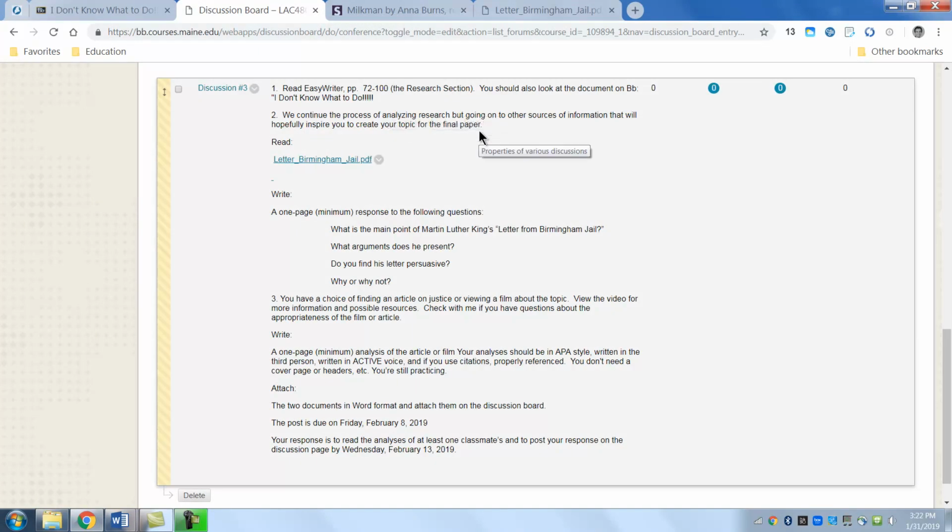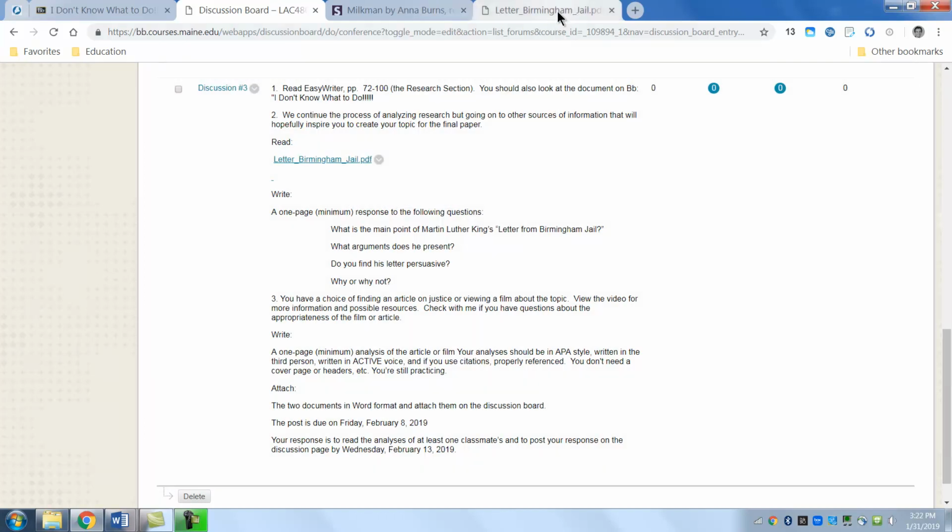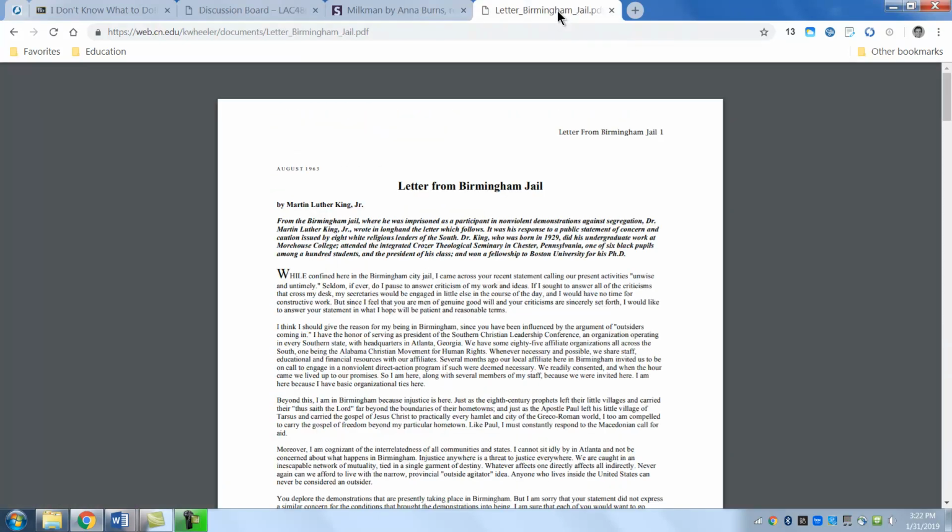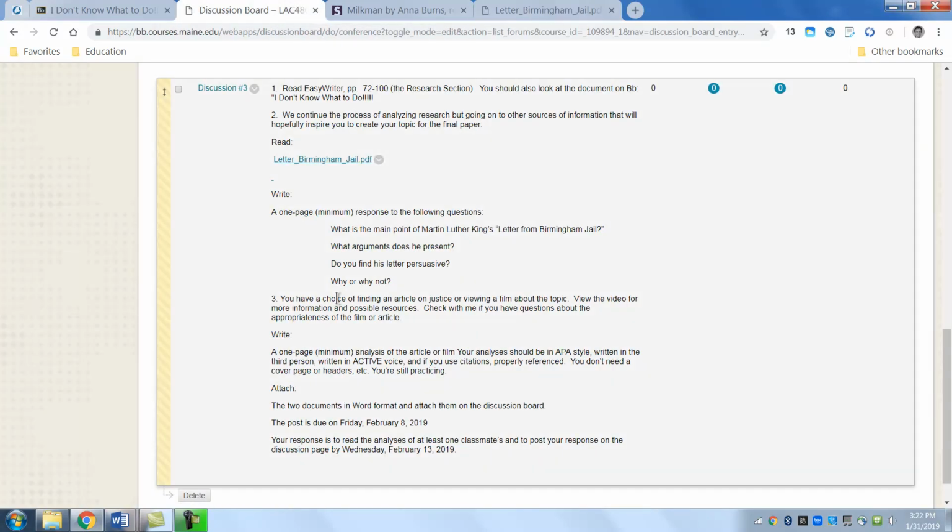Number 2, you're analyzing the research, so you're going to read the Letter from Birmingham Jail by Martin Luther King, and it's over here when you click on, so you can read that. And after you read it, or while you're reading it, you can think of what is the main point of Martin Luther King's letter, and what arguments does he present, and did you find his letter persuasive, and so on, why and why not. So these are things that you can look at when you're looking for research for your own paper. Think about questions like this.